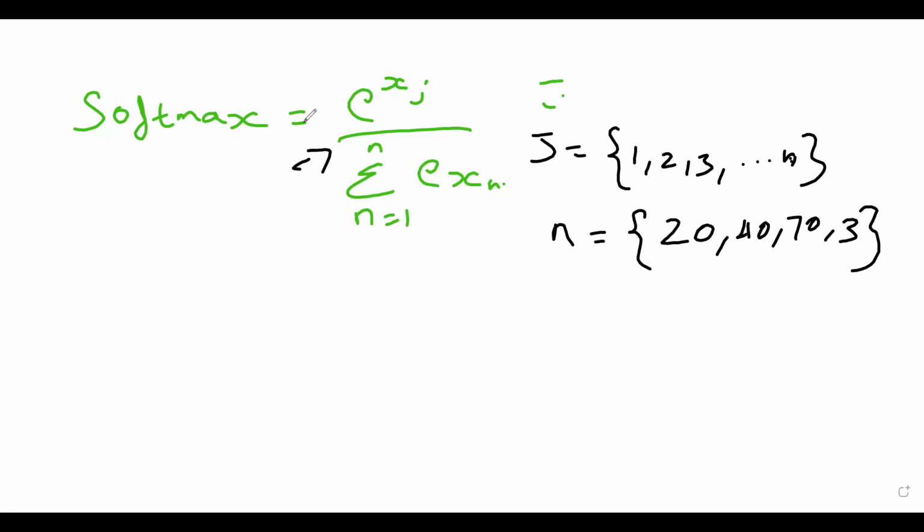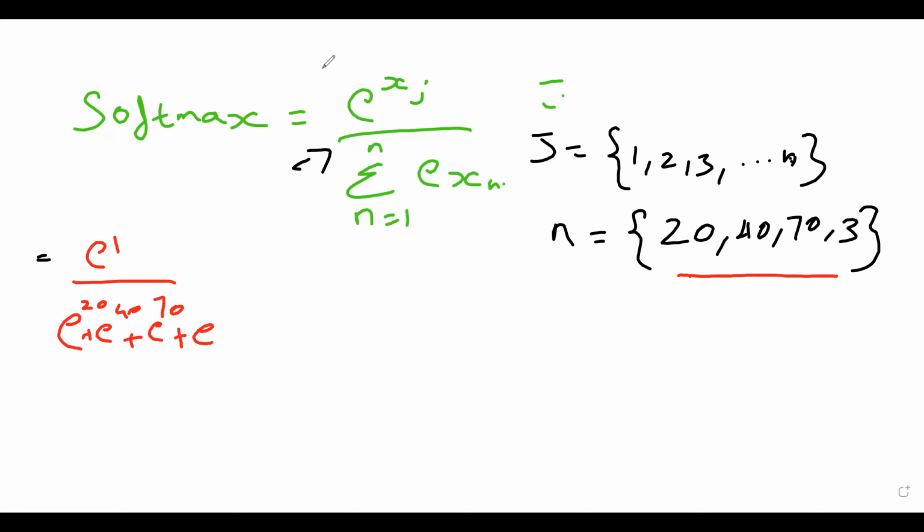Now we'll try to solve this formula. What is the value for the first one, where j is 1? The first term will be e power 1 divided by the summation, which means we need to add all of them. So we get e power 20 plus e power 40 plus e power 70 plus e power 3.